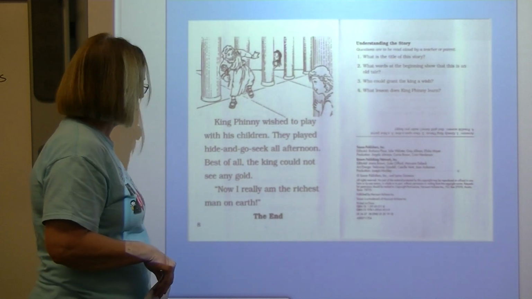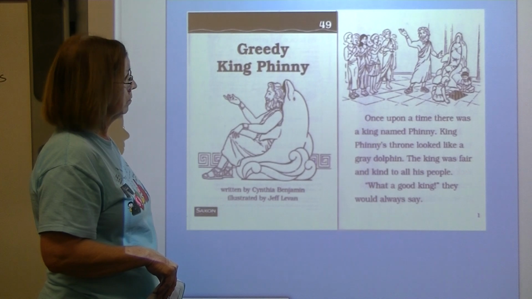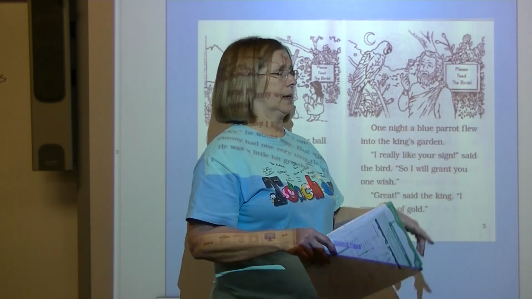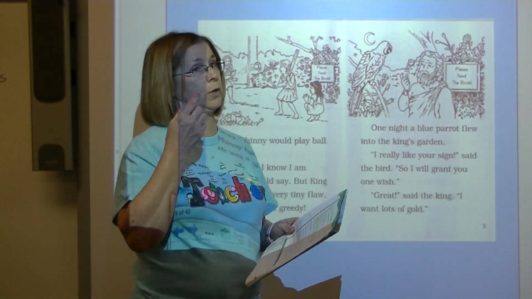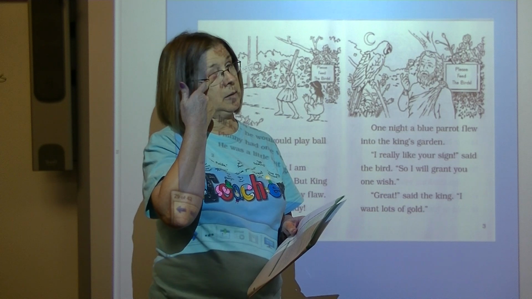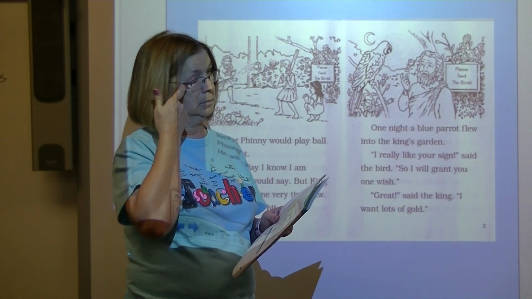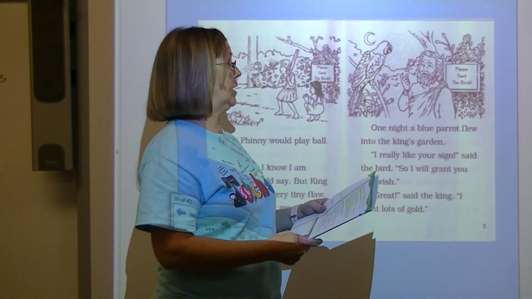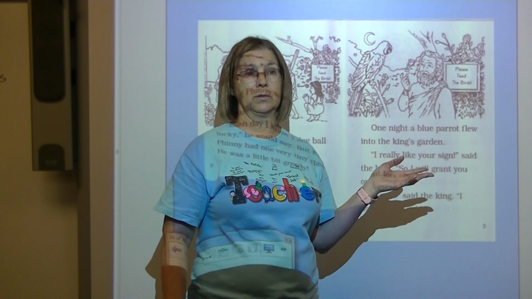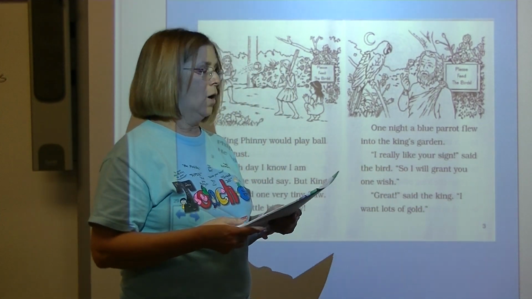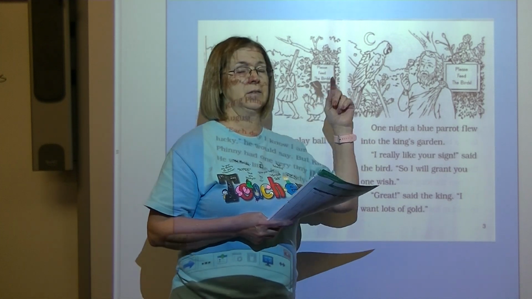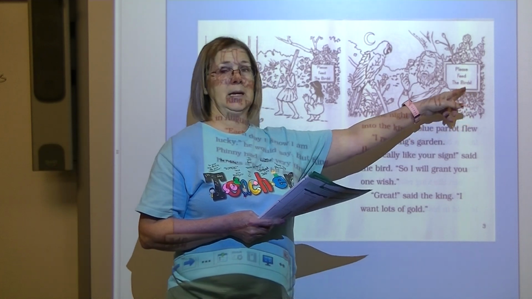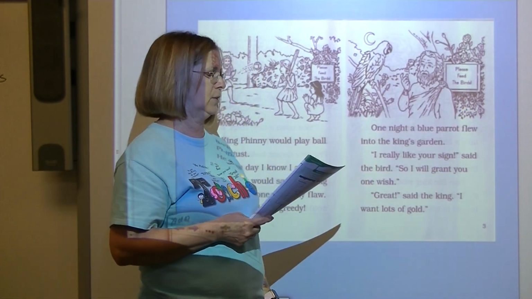Let's go back to the beginning. All right, now, let's read the sign again. Please feed the birds. What does this sign tell us about the king? I guess the king had that sign put up there. But it tells us if he's feeding the birds that he's kind to animals. Okay? Why does the parrot grant the king one wish? Because he thought that was a nice sign. He thought that was a nice thing for the king to do.